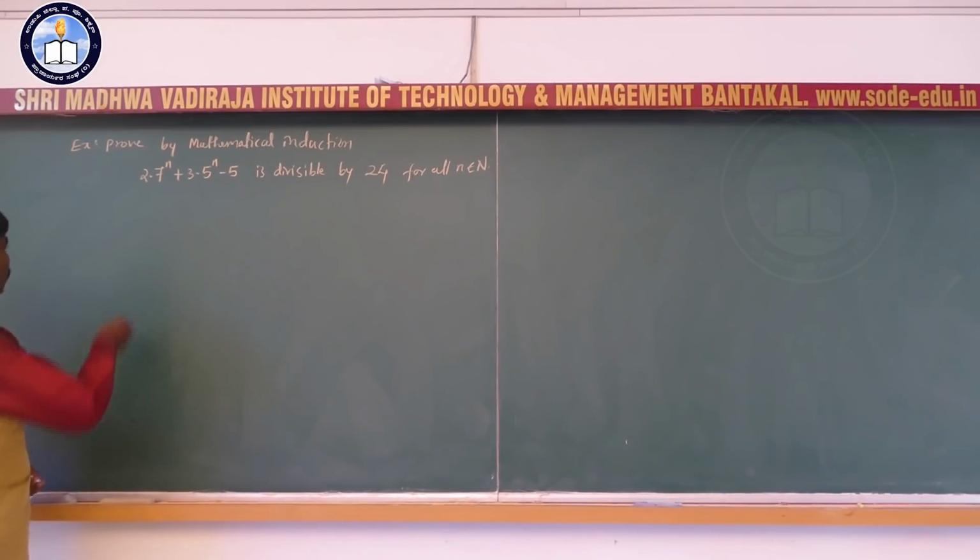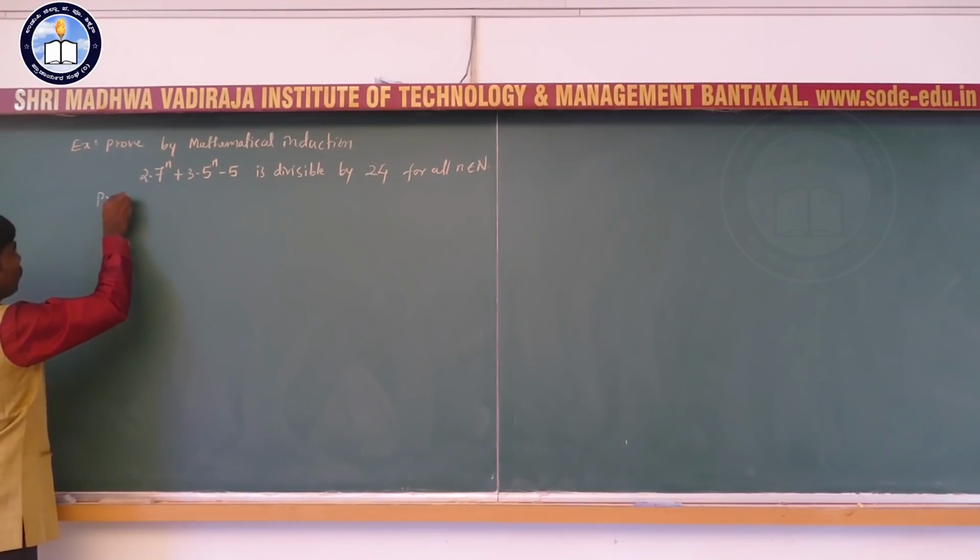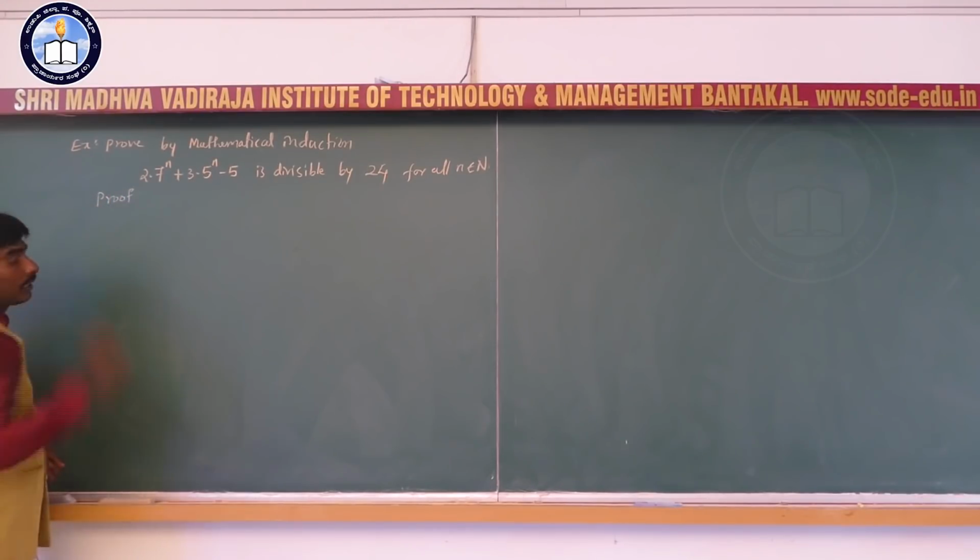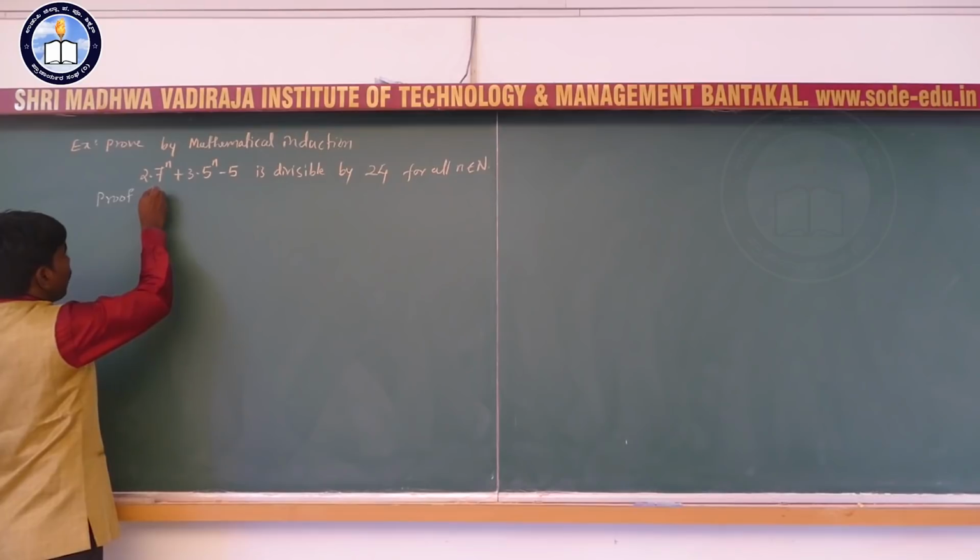So, first come to the proof. First consider the given statement as P of n.